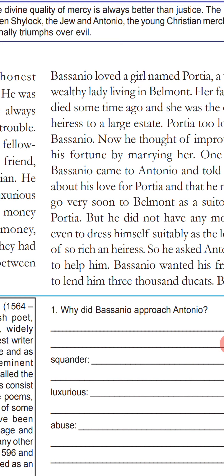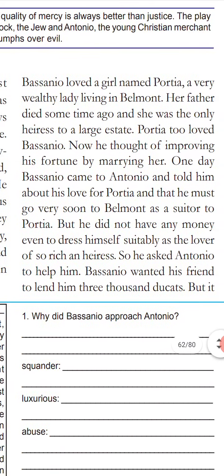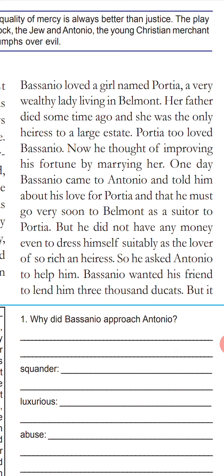She lives in Belmont, but she couldn't live with Bassanio because Bassanio is not rich, and at the same time he doesn't have money to get married soon. So that's the situation. Bassanio seeks the help of Antonio in order to marry the girl of Belmont, that is Portia.